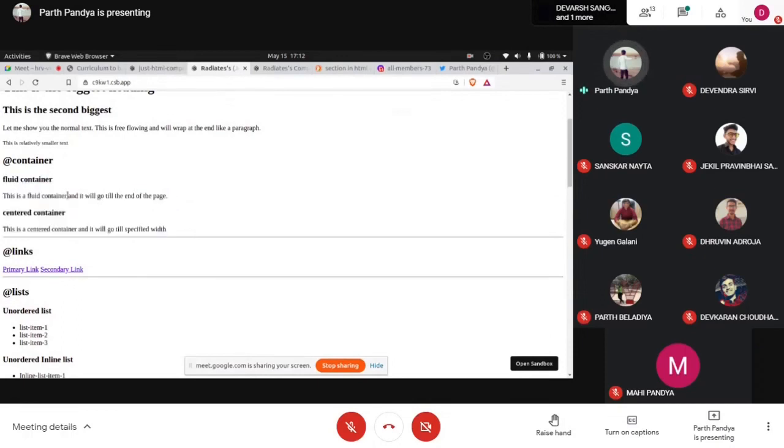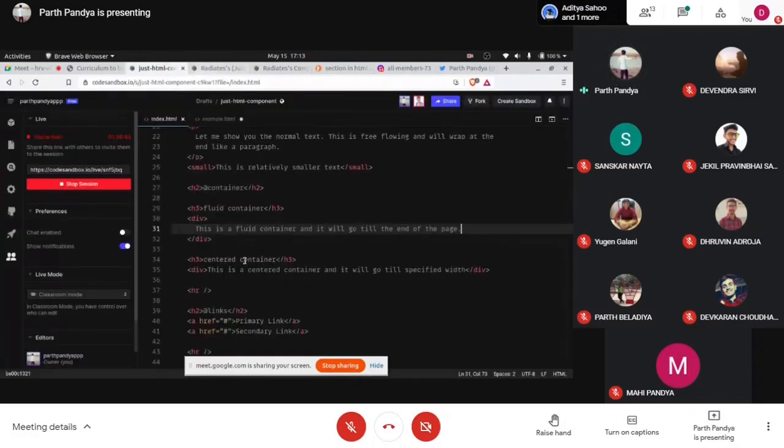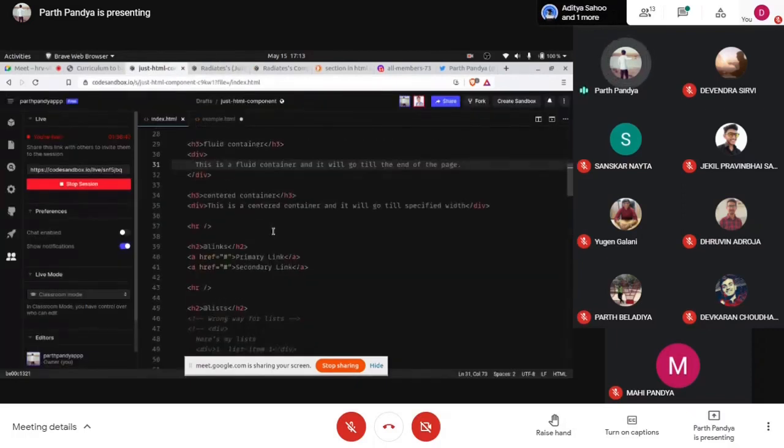So a fluid container is a container which will go to the end of the page. In the centered container, we will specify a width, and it will follow that particular width and will not exceed it. Okay, so that was all about containers. Container is a non-semantic concept of HTML. It is generally an enclosure. It encloses contents inside it, nothing more than that.